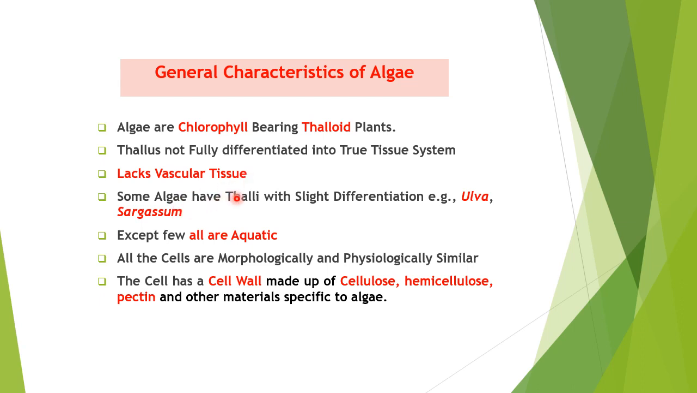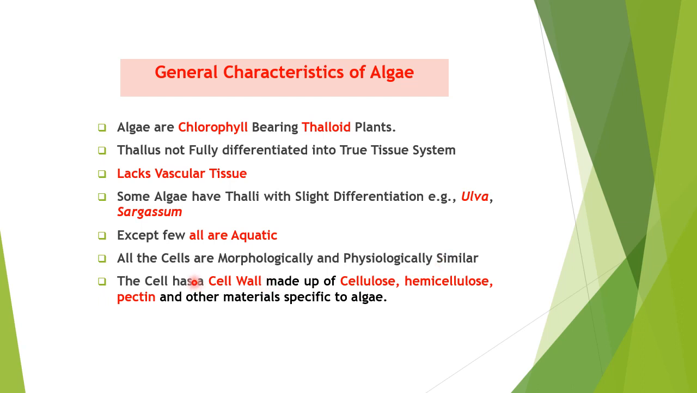Some algae have thalli with slight differentiation. As you will see onwards, Ulva and Sargassum are the two seaweeds where you will see some amount of differentiation, but not to the differentiation of the higher plants. Except a few, all are aquatic in nature. All the cells are morphologically and physiologically similar.